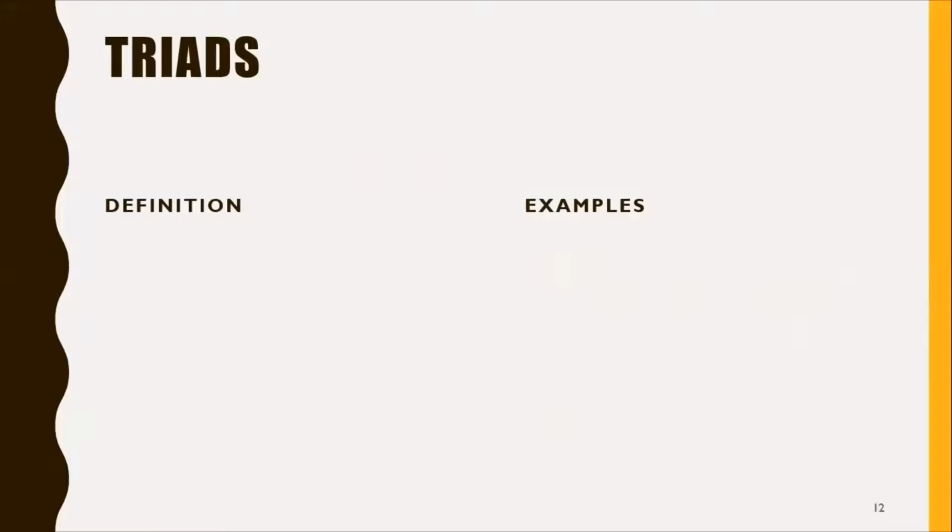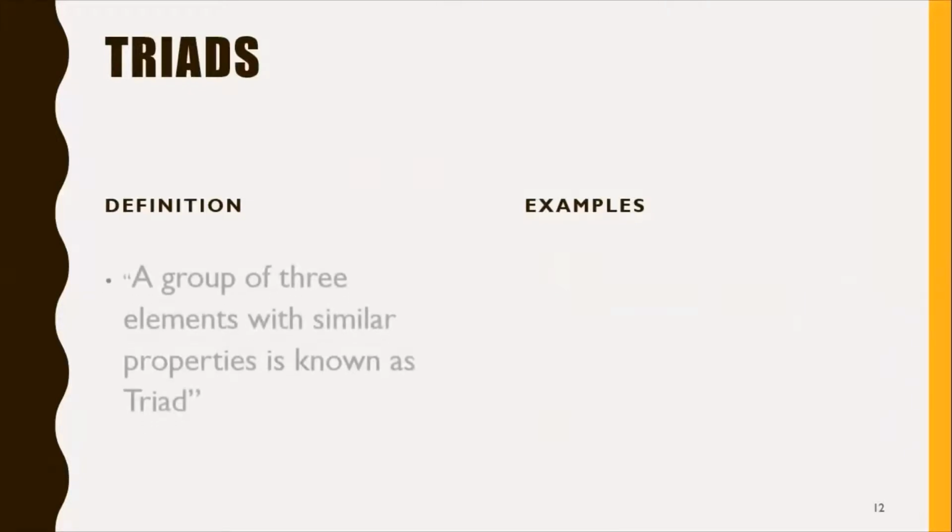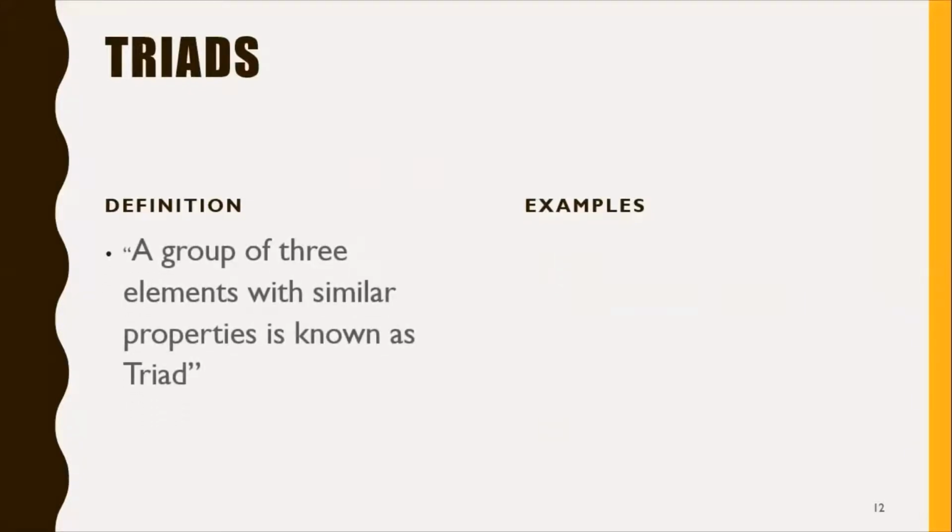First of all, you must have a clear idea about the triad. So what is a triad? It is basically a group of 3 elements having similar properties. Here we can see examples. He took 3 elements and made a triad, like lithium, sodium, potassium.